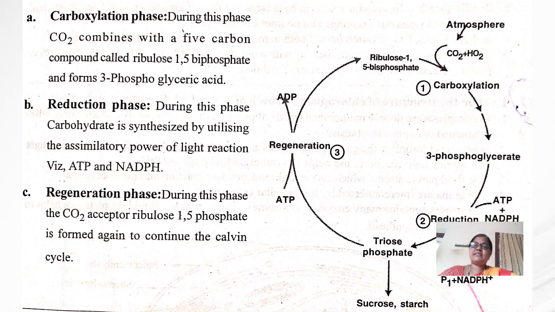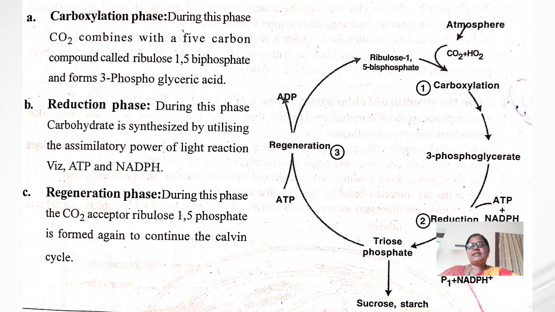So where does this Calvin cycle occur? This Calvin cycle occurs in all photosynthetic plants. It includes three phases: carboxylation, reduction, and regeneration. During the carboxylation phase, carbon dioxide combines with the 5-carbon compound ribulose 1,5-bisphosphate, and it forms 3-phosphoglyceric acid.